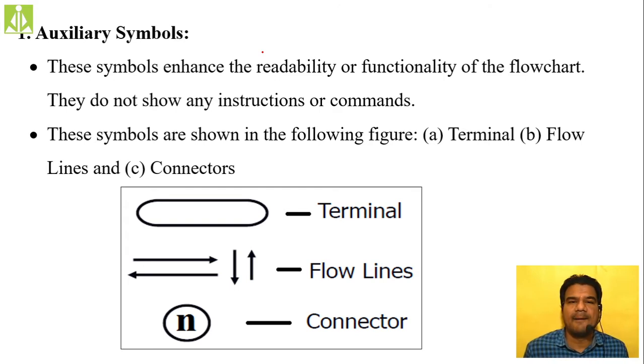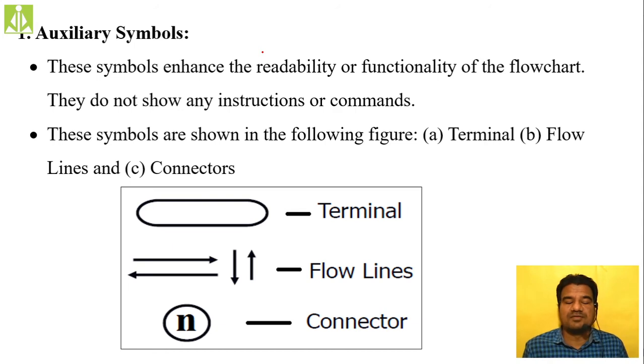Without these auxiliary symbols, there will be no connectivity, and no starting and ending points of your flowchart or algorithm. So we use auxiliary symbols just to enhance the readability of your algorithm, to have proper connectivity between the symbols, and to have a proper starting point as well as end point inside your flowchart.